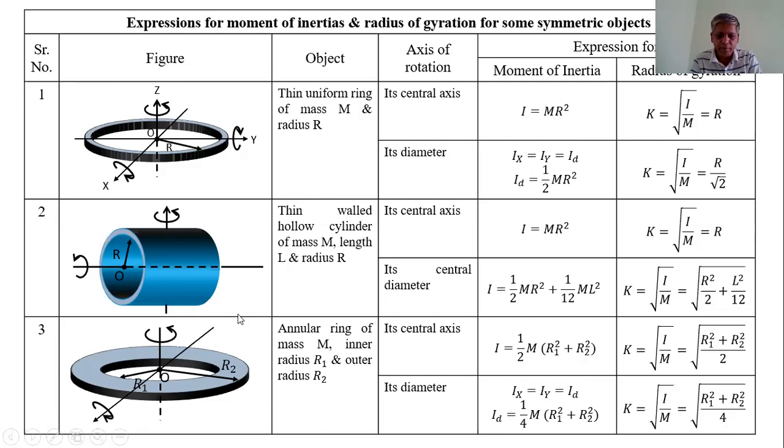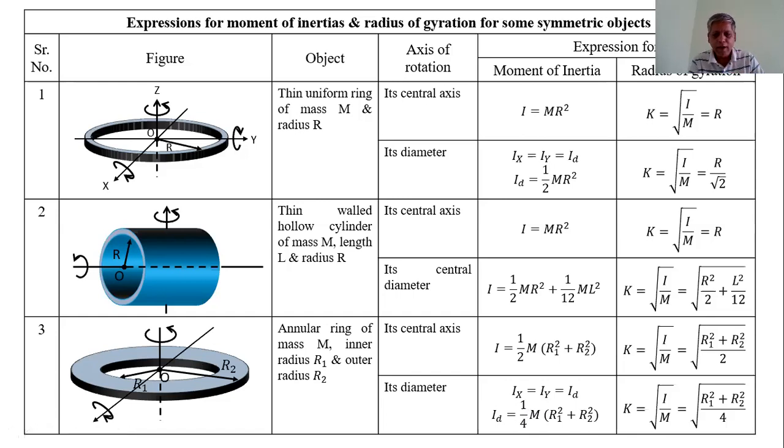About its diameter, we see for the thin uniform ring, Ix is equal to Iy, that is equal to Id. Since the mass distribution is equally distributed about these two axes, x-axis and y-axis, the moment of inertia about the diameter Id is equal to 1/4 times m into bracket r1 square plus r2 square.